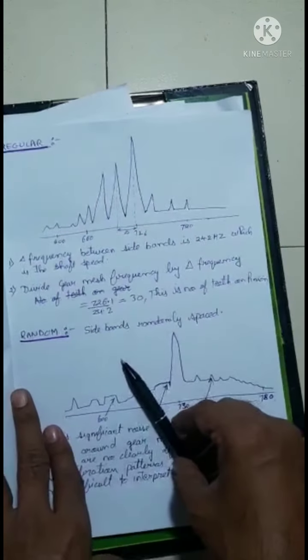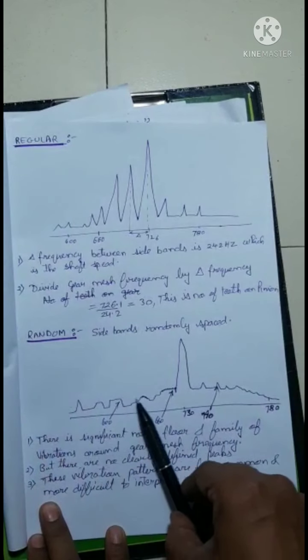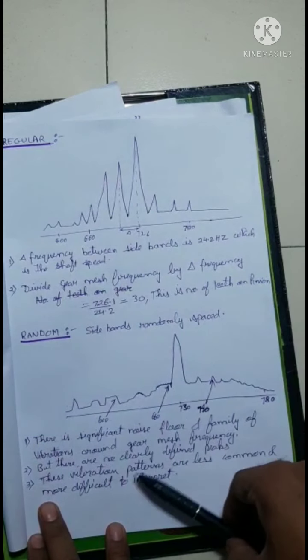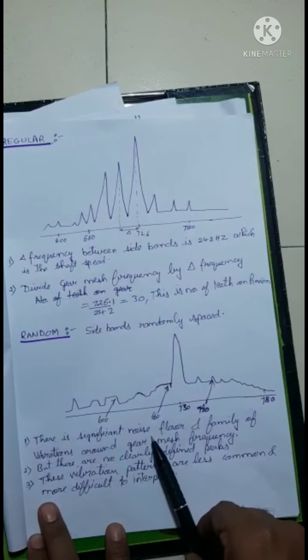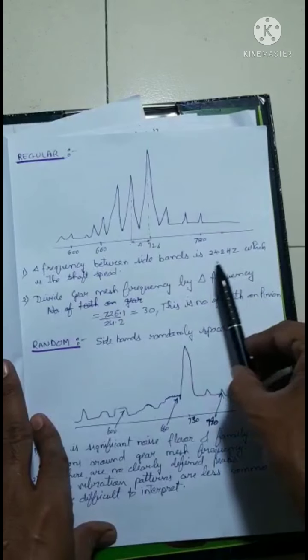Now what about the random plot? So the sidebands are randomly spaced, it is like this. So it is randomly spaced and there is no consistency. So this signature on the noise floors and family of the vibration around gear mesh frequency.